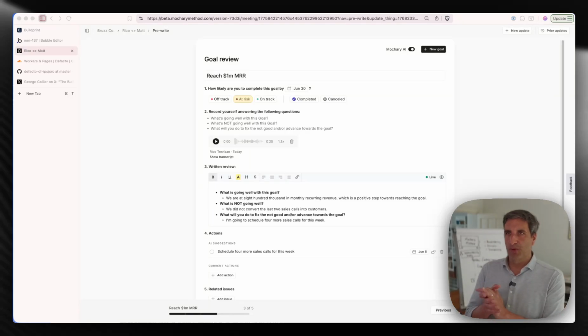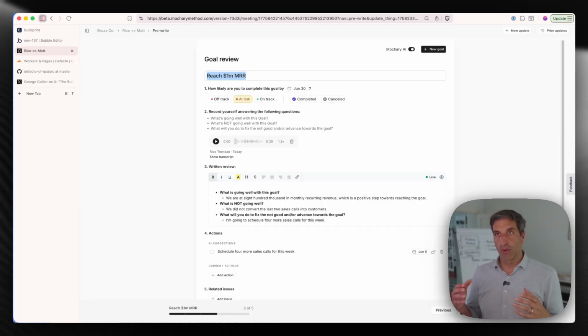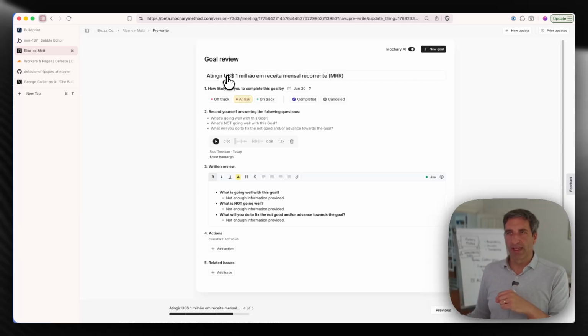All right, let's develop a new feature here on this app. This is de facto, built on Bubble.io. The problem right now is this feature, the goal update: whenever you're going to meet up with your coach, we want you to prepare a little bit. So I want you to talk through your goal and what its status is, and then the AI is going to transcribe it, format it in this format, and pull out any actions that you have. Simple enough, but it doesn't work in Portuguese or any other language. It only works in English.